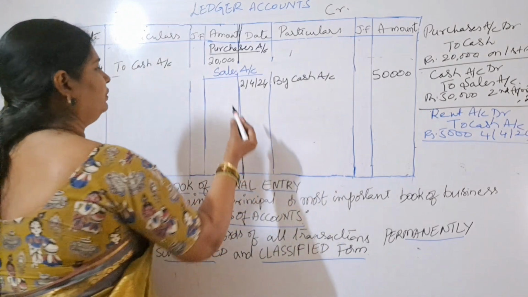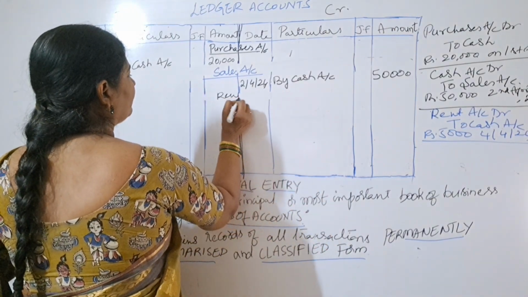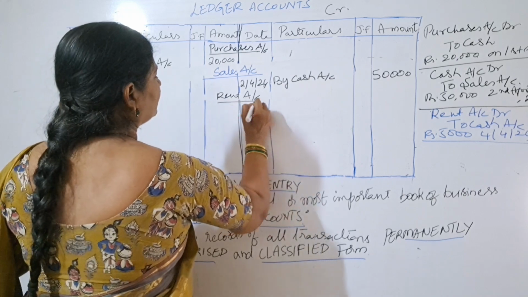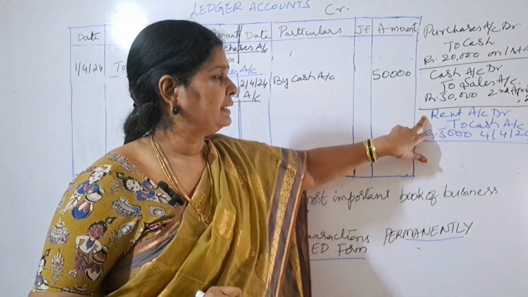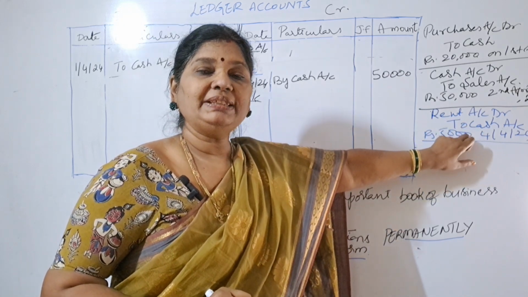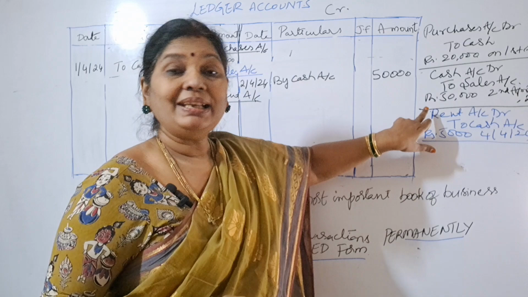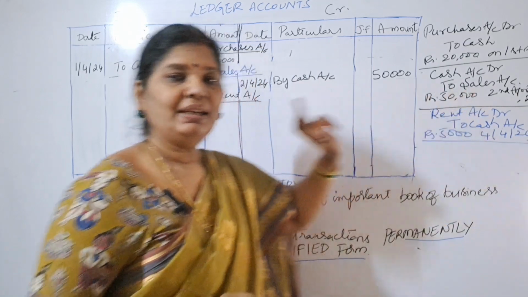We are preparing rent account. So rent is in which place? Debit place. So opposite to rent, what is there? Cash. So where do we have to take this cash? To the debit place, because rent is in the debit place. So we have to take cash to the debit side.